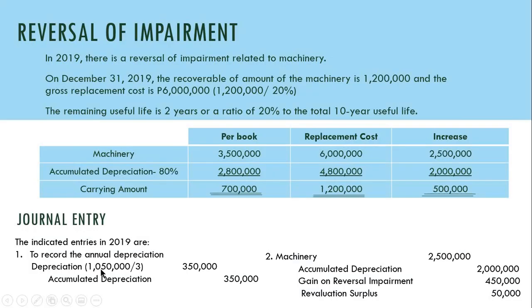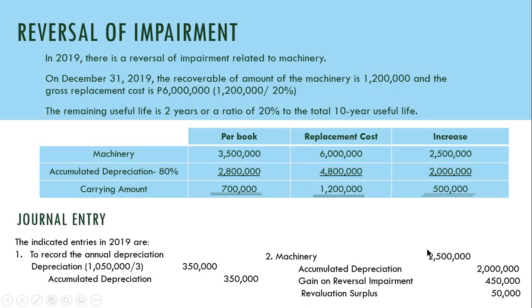That depreciation expense is 1,050,000 divided by 3 years remaining useful life as of January 1, 2019. So for the year 2019, our depreciation is 350,000. Then to record the reversal of impairment, the cost increases by 2.5 million.